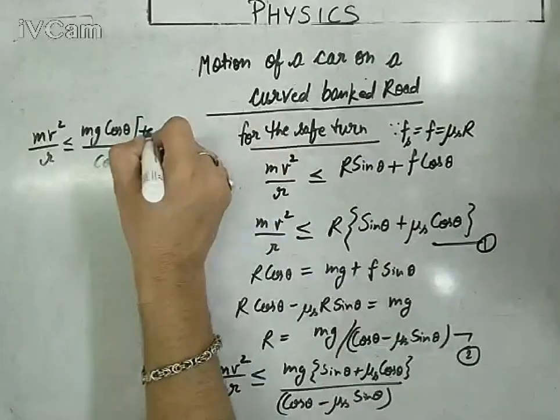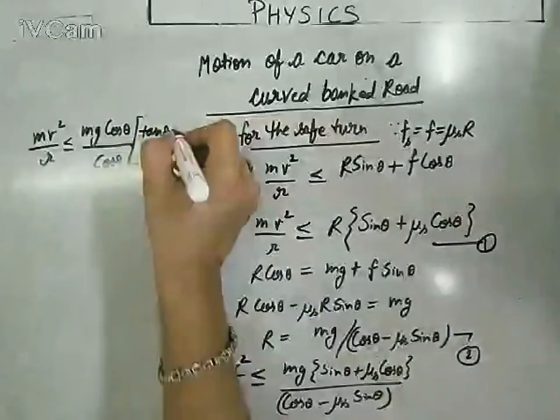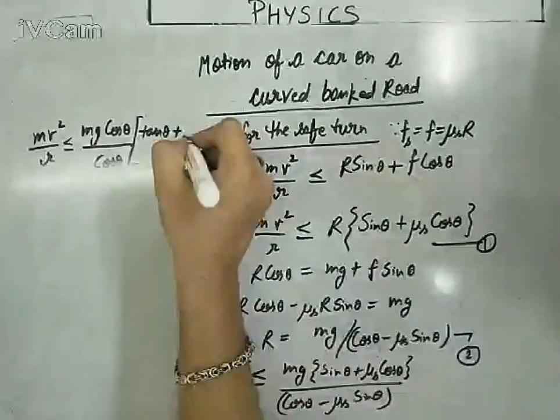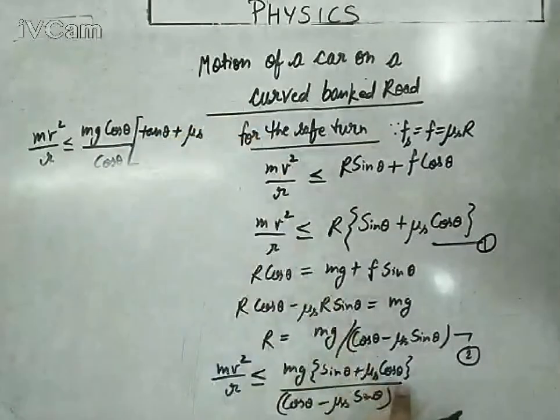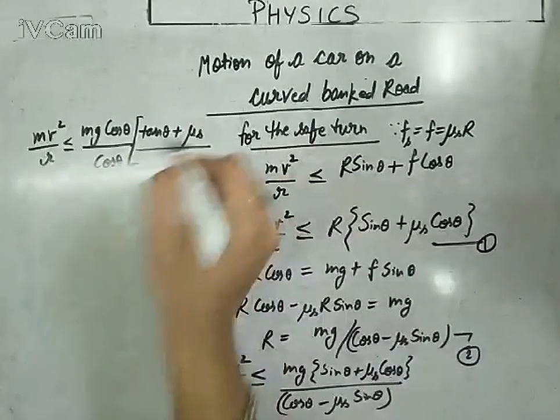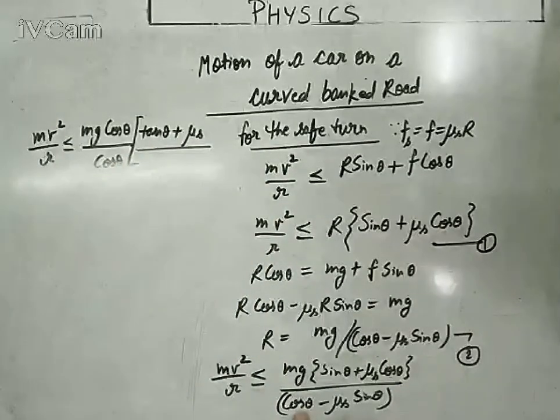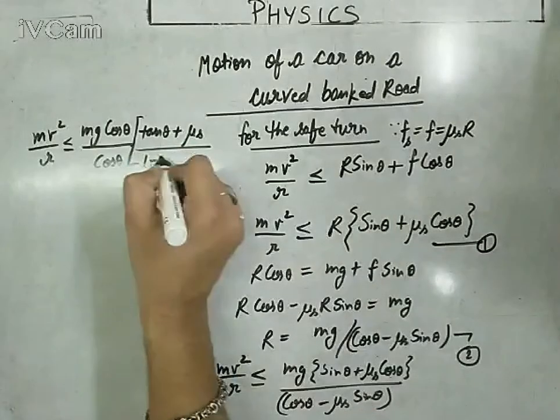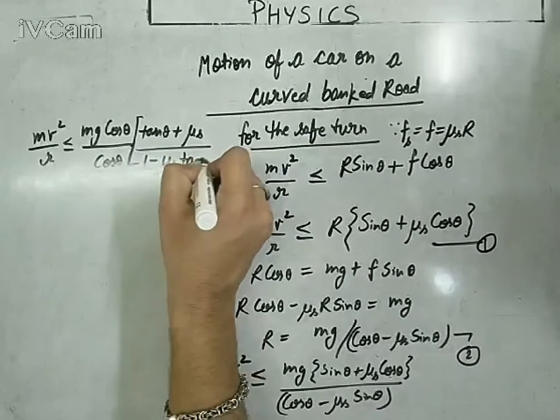So it will turn out into tan theta plus mu s only, because cos theta has been taken out as common, upon 1 minus mu s, again it will become tan theta, so 1 minus mu s tan theta.